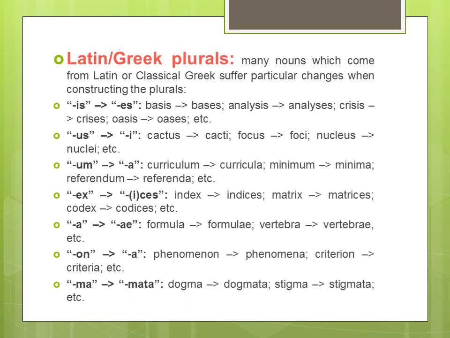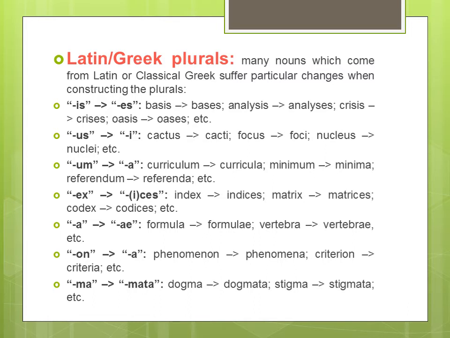Okay. Now crisis I have discussed, and curriculum you can see on the slide. Another word which ends with um, which is not on the slide, is datum. Maybe it's a new word for you, but if I say data, you might be familiar with that. So data is the plural of datum. Of course it is a Latin word. Datum or data means a collection of any kind of statistics or numbers for a particular purpose.